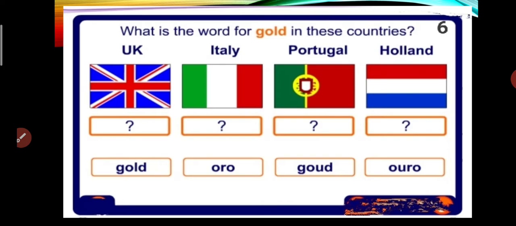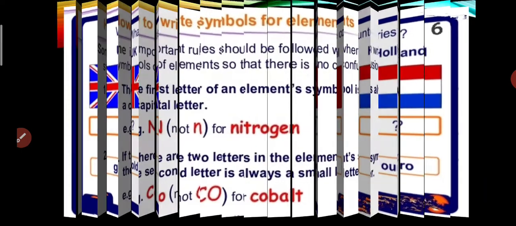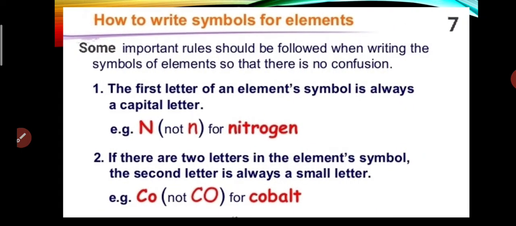So let's know the rules to write the symbols of elements. There are some important rules which should be followed when writing the symbols of elements so that there will be no confusion. The first one is, the first letter of an element's symbol should always be in capital, and in most cases the first letter of the name of an element is taken as the symbol. For example, N is for nitrogen, H is for hydrogen, B is for boron and C is for carbon. But what about C for cobalt?